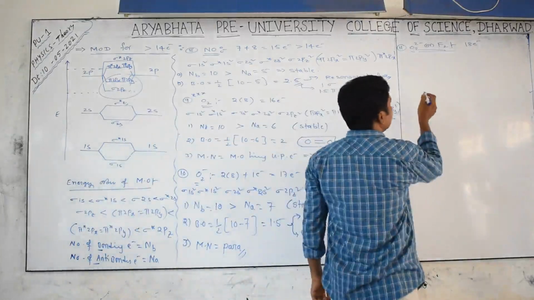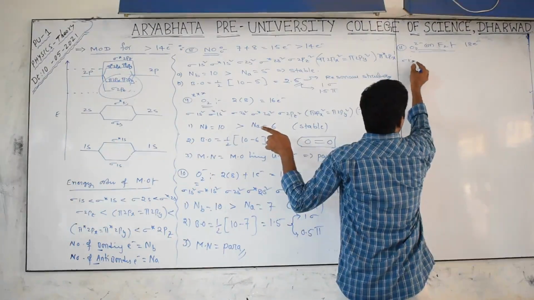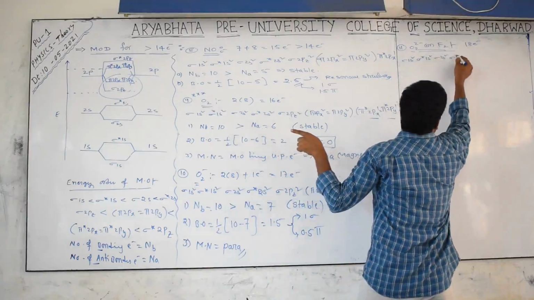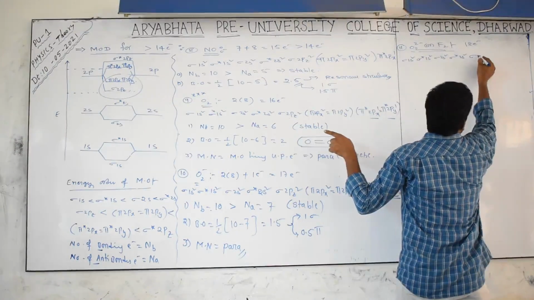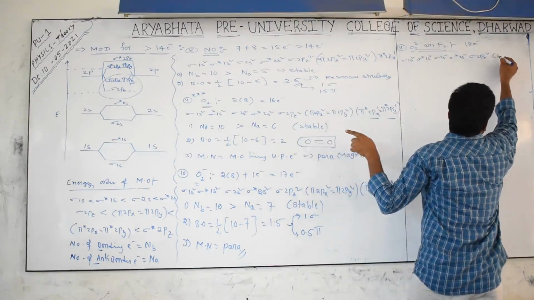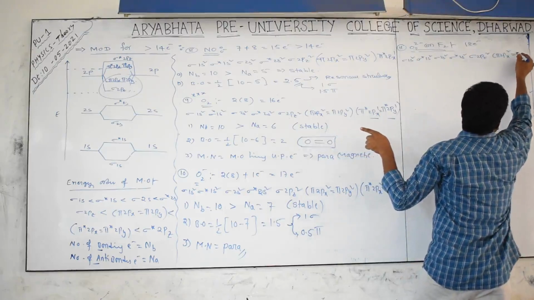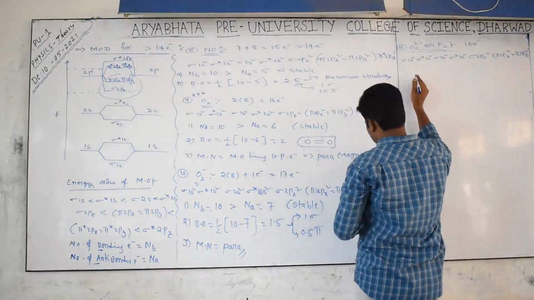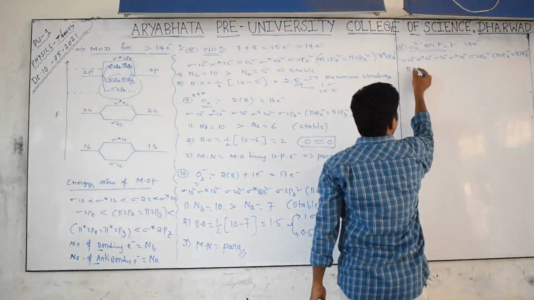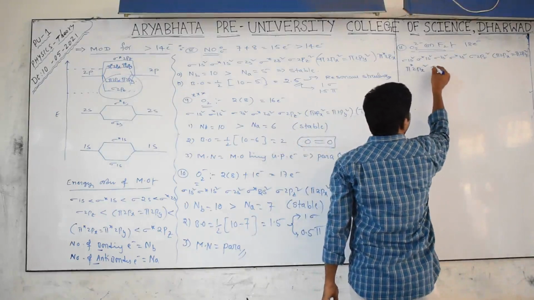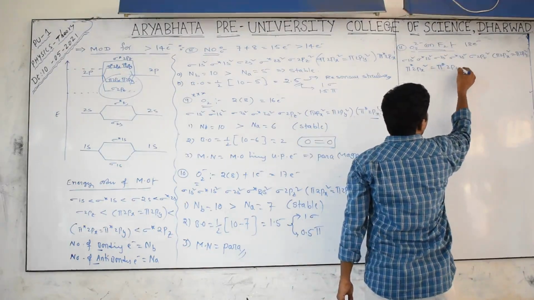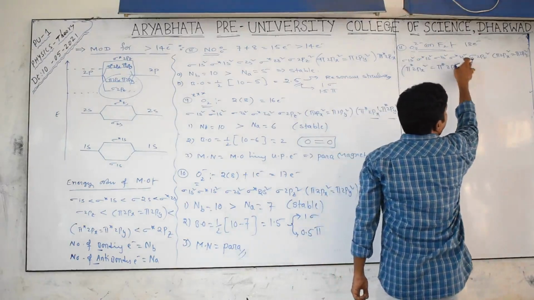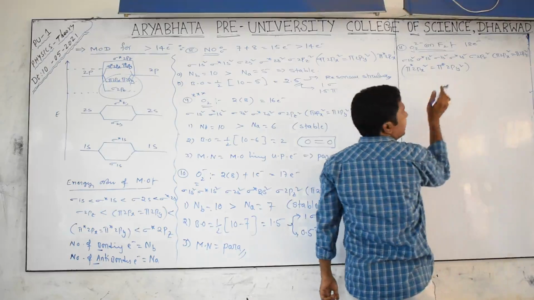substance. With 18 electrons, write on the same diagram: sigma 1s2, sigma star 1s2, sigma 2s2, sigma star 2s2, sigma 2pz2, and pi 2px2 equals pi 2py2, like that. After that, this is 17, no? One more electron is going into which one? Pi star 2px2 equals pi star 2py2. Count it: 4, 6, 8, 10, 12, 14, 16, 18.